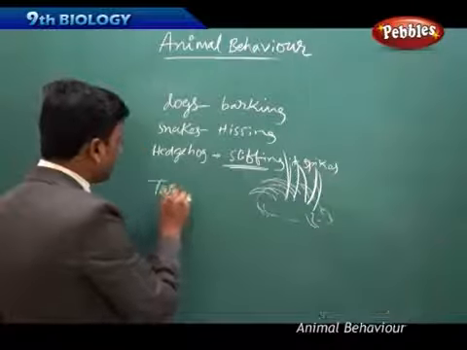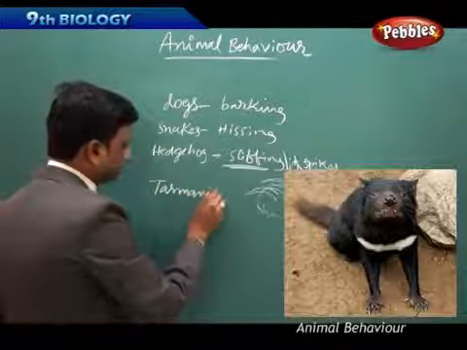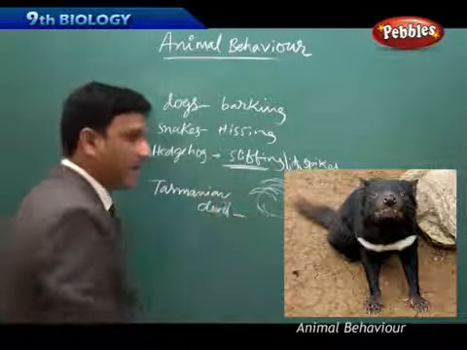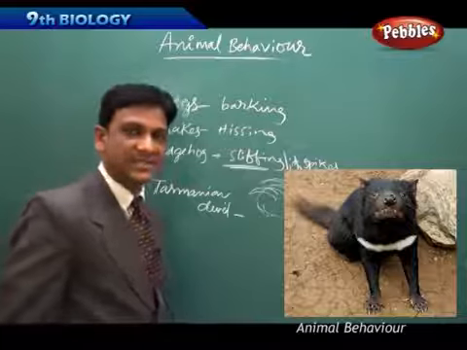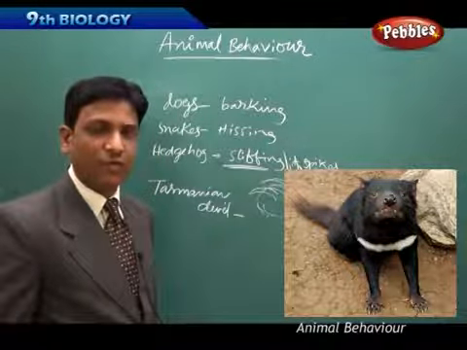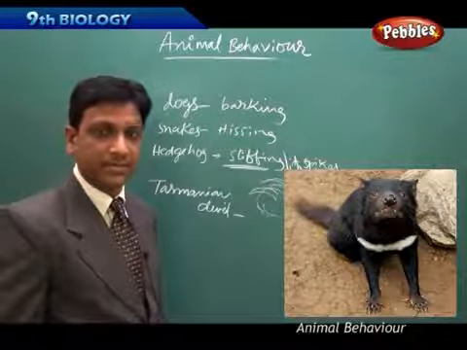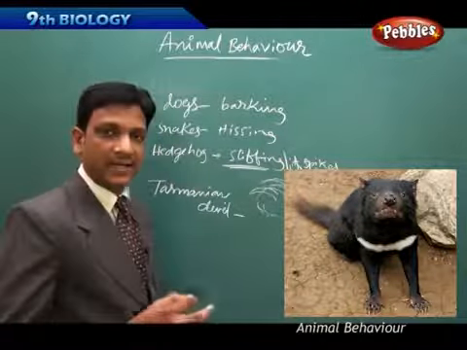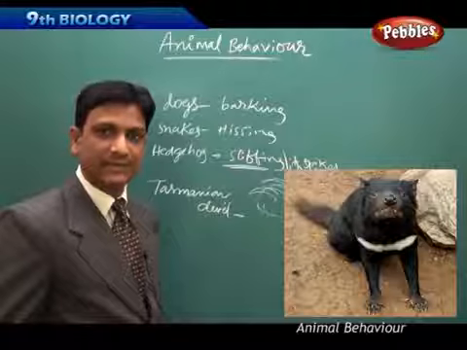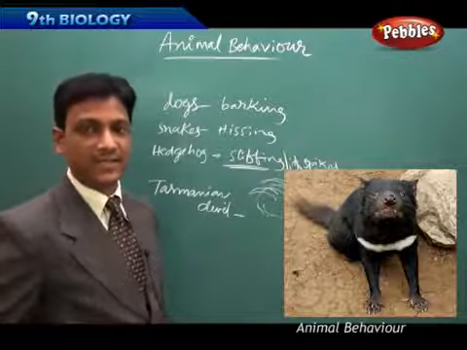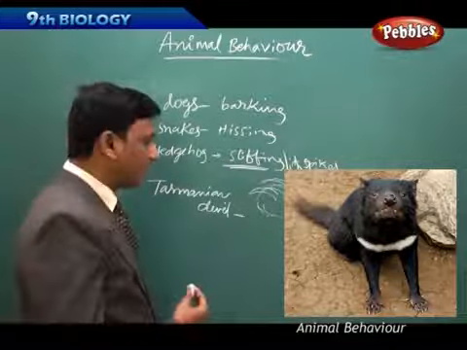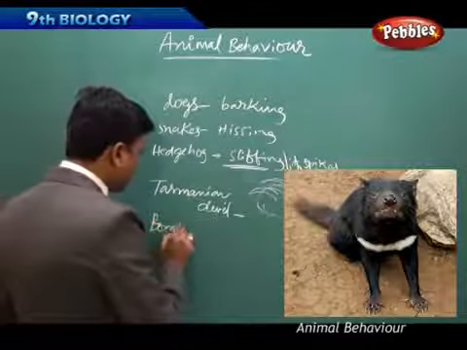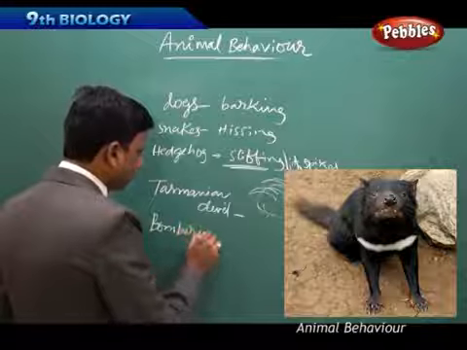And even the Tasmanian devil, this is also a kind of mammal which releases a stinking, foul smell from its body. This gas is very stinking, very badly smelling, so by that the other animals run away from that place. Such defensive mechanism is shown by the Tasmanian devil and the bombardier beetle.